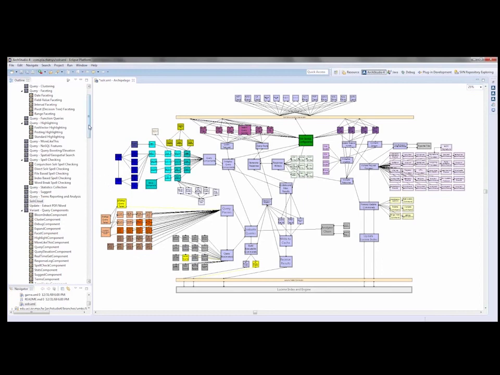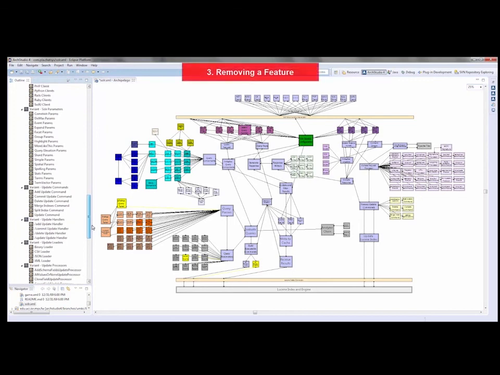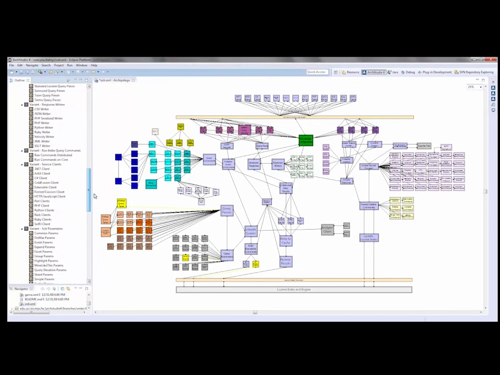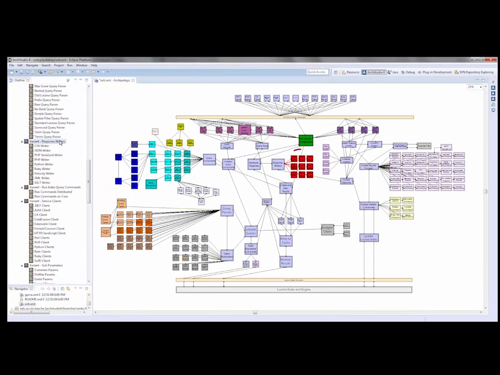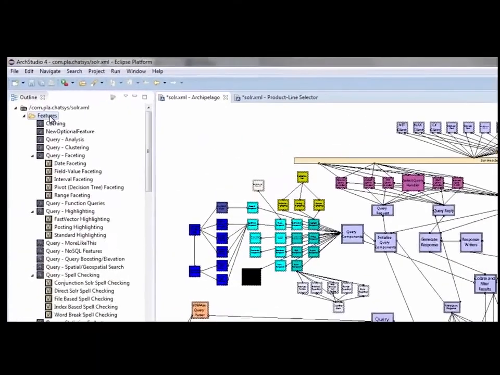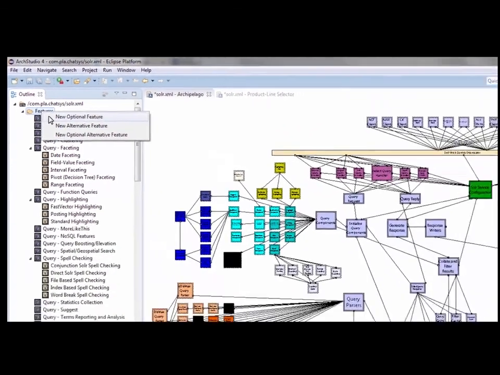Not only visualization, but our tool makes it very easy to update and maintain those relationships. For example, removing a particular feature will result in removing all of the corresponding architecture elements. If we remove the writers feature, for example, all of its related architecture elements will be automatically removed. Our tool supports both automatic and manual creation of relationships, and it supports optional, alternative, and optional alternative features.